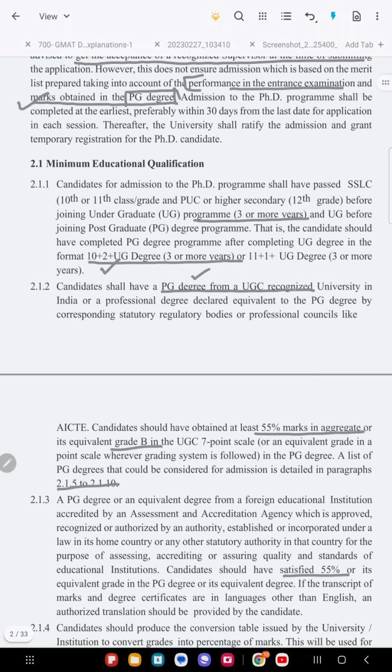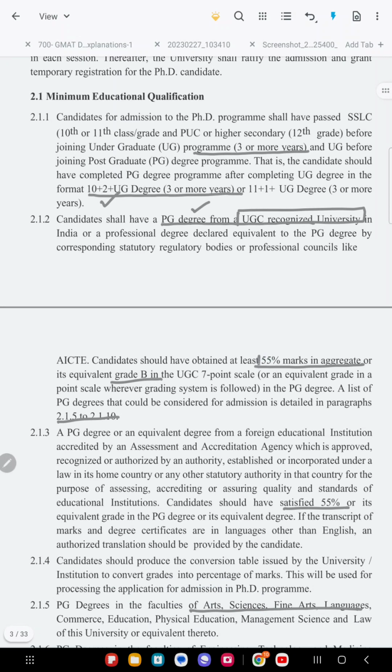You should have a PG degree from a UGC recognized university. On the net you can find which are the UGC recognized universities. Most well-known universities are UGC recognized, so you need not worry about it. The main catch is you must have 55% marks in aggregate in your PG degree, that is the minimum eligibility. So make sure you follow 10 plus 2 plus 3, that is the first qualification. The second qualification is the PG from a UGC recognized university, and your marks should be 55%.